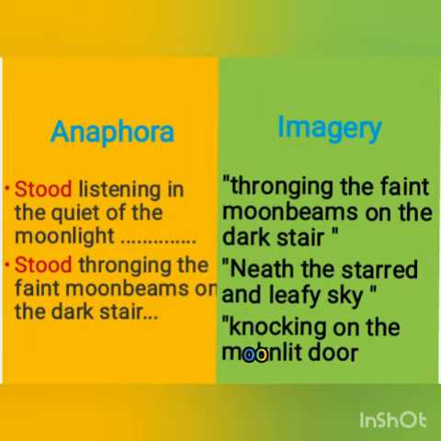on the dark stair." The poet has used imagery to make the reader get a strong visual picture or image with descriptions like "thronging the faint moonbeams on the dark stair," "neath the starred and leafy sky," "knocking on the moonlit door." I hope you all have understood.